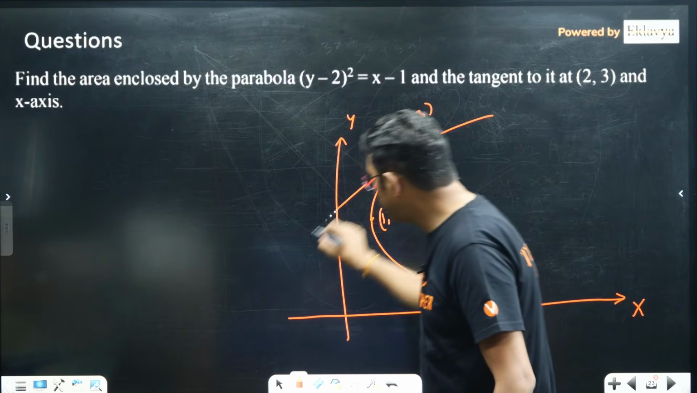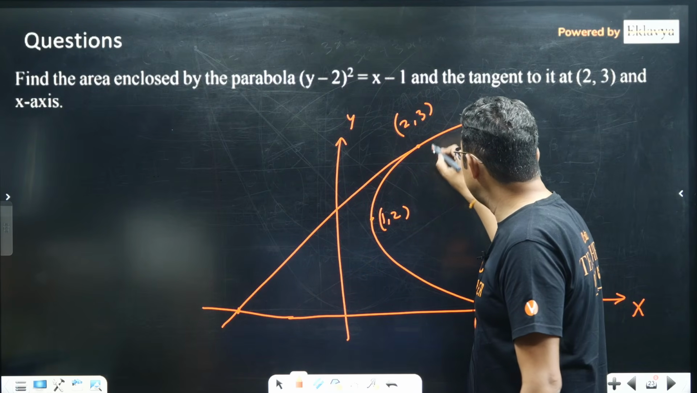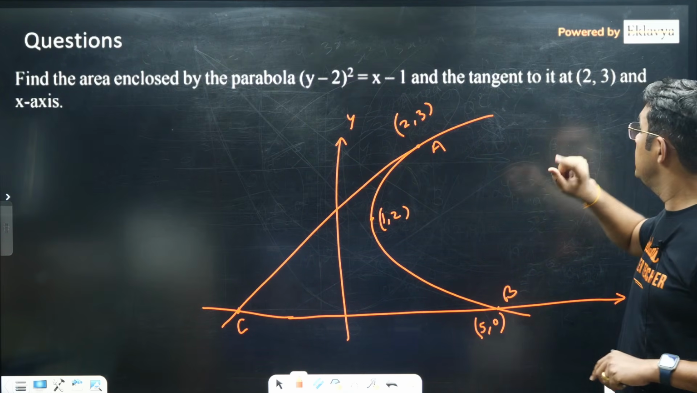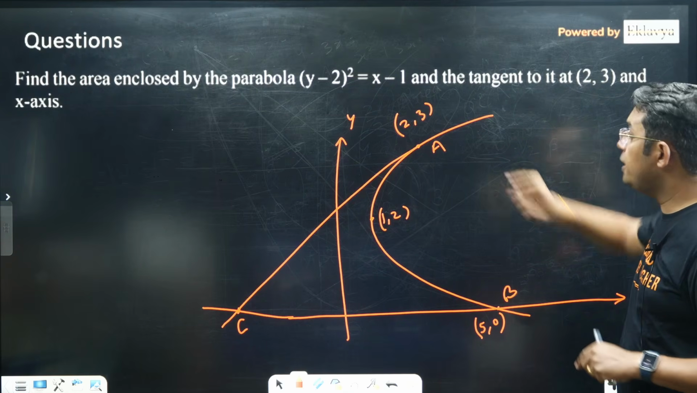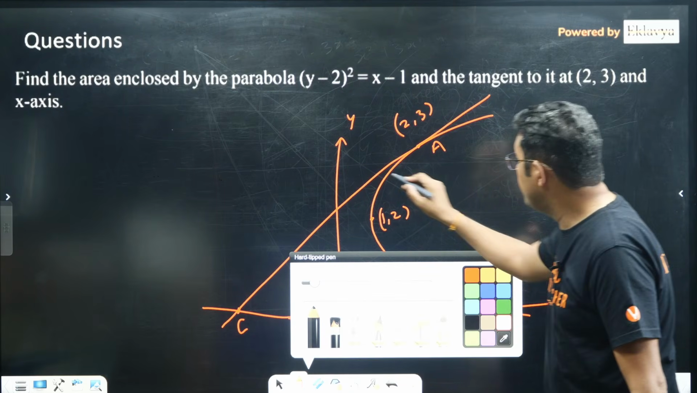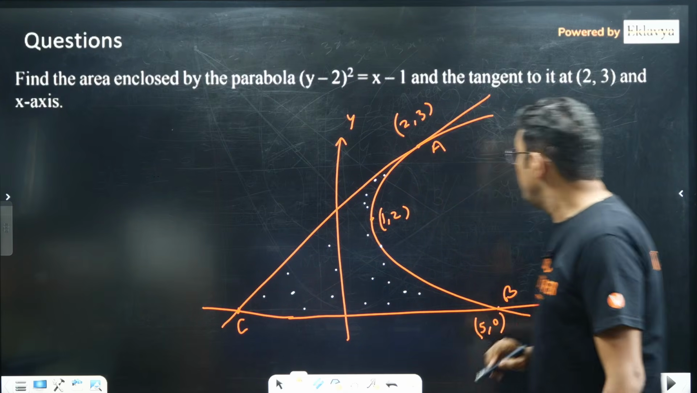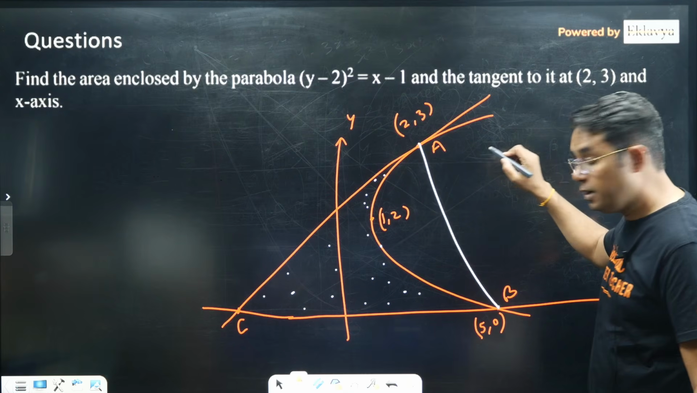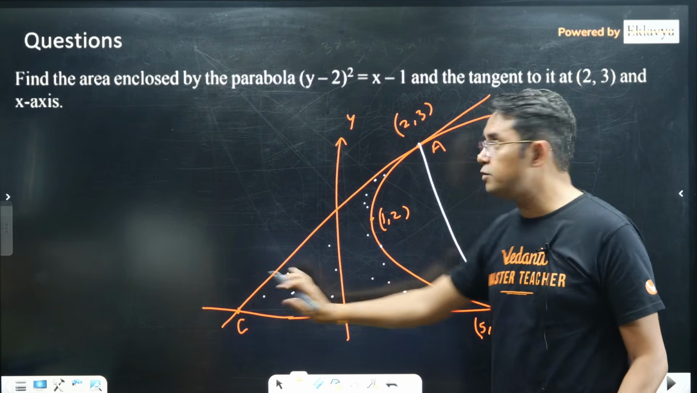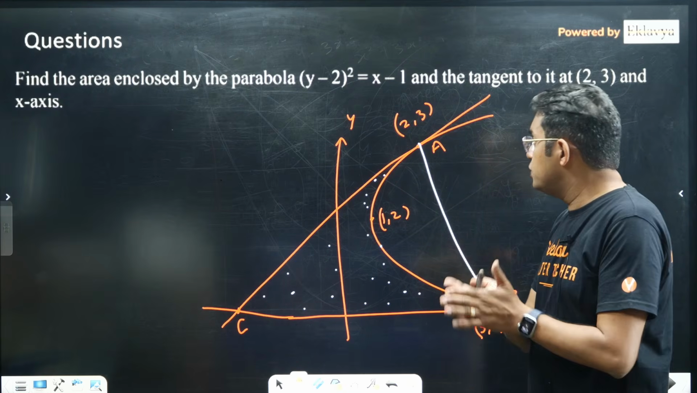So 2 comma 3, where the tangent is to be drawn, will be somewhere here. If you draw the tangent, it will go like this. This point is let's say A, this point is let's say B, this point is let's say C. So the area which we are looking for is bounded by the tangent at 2 comma 3, the x-axis and the parabola. I think we are looking for this area. Here what we are going to do, we will be finding the area of this triangle ABC, that is just half base into height, if we can find the coordinate of C. And for that you need to write the tangent equation at A. There is no shortcut for that.